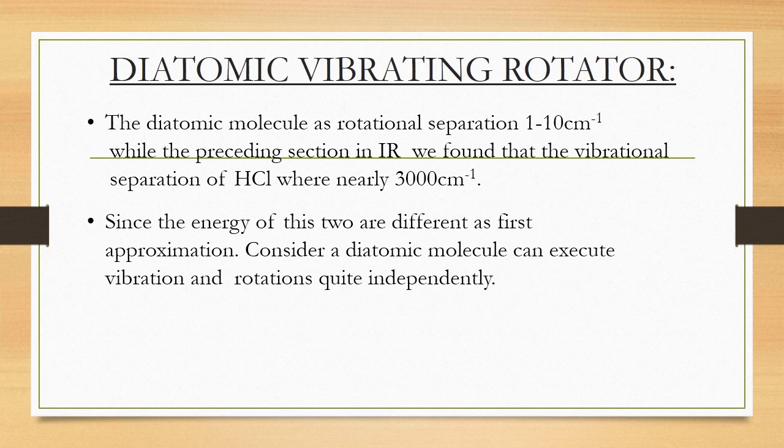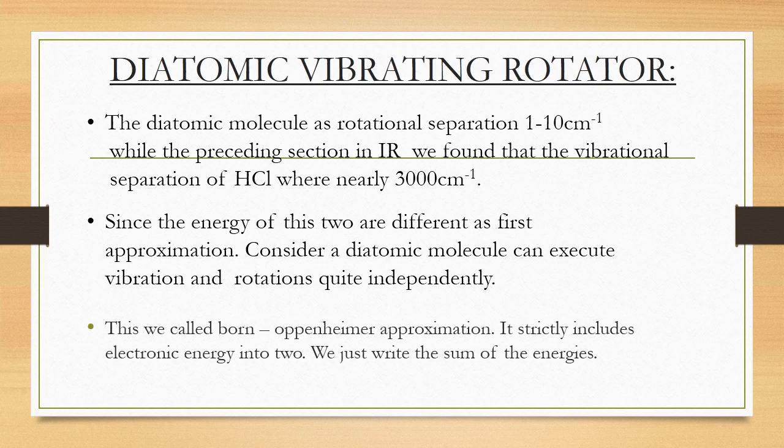That's why, by the Born approximation, the electronic energy and the transitions of these two add up to the total energy. So the total energy is equal to the energy of rotation plus the energy of vibration.